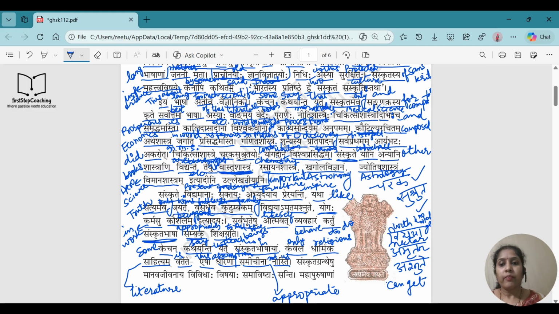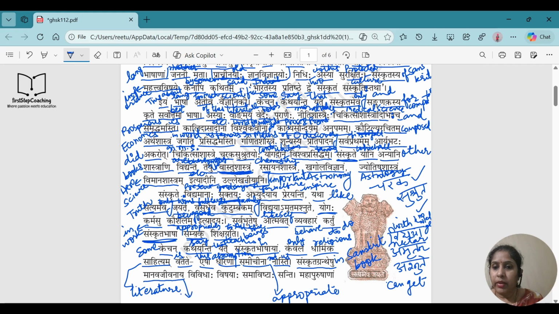Every kind of literature we have in Sanskrit. Sanskrit Grantheshu is Saptami Vibhakti Bahuvachan. Granth is like a vast book. We can say in Sanskrit books, or in Sanskrit as a whole. Manav Jivanai.